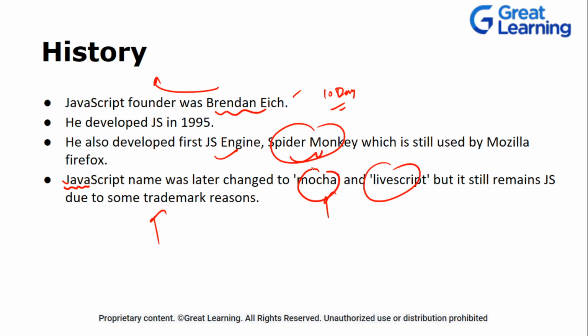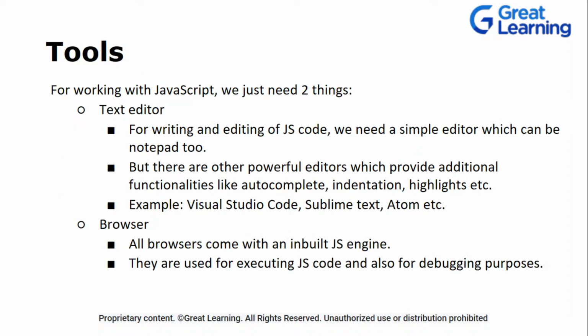But obviously there's a huge difference between Java and JavaScript. If you talk about simple differences, JavaScript is a front end tool. Anything that you do on the front end, whatever you see on the front end side of things, that is JavaScript. And whatever you're doing on the back end side of things, which you cannot see, like how it is getting stored, how you are fetching the data, all those things is Java basically. So there is no similarity between Java and JavaScript.